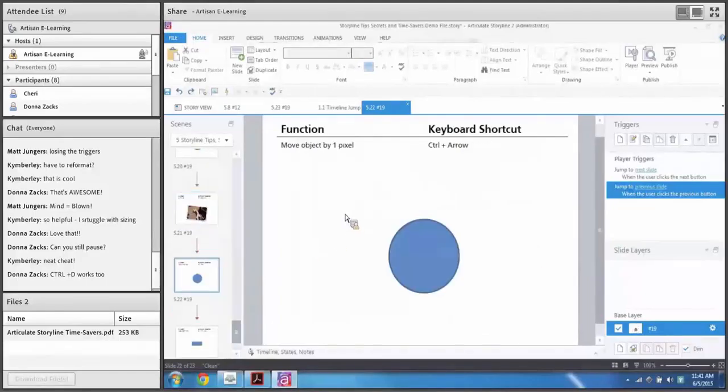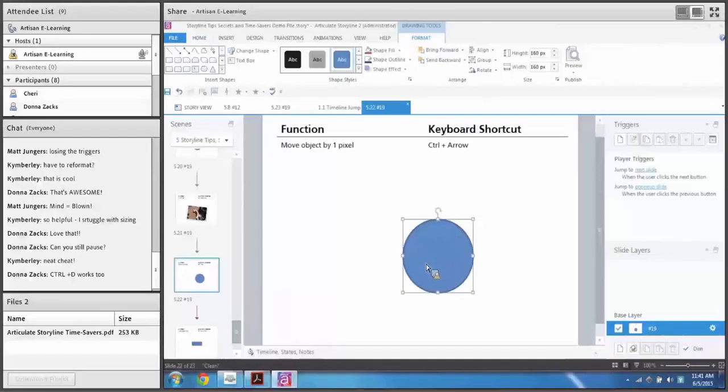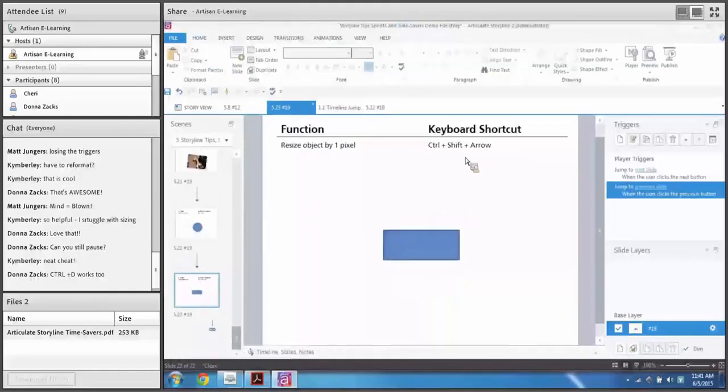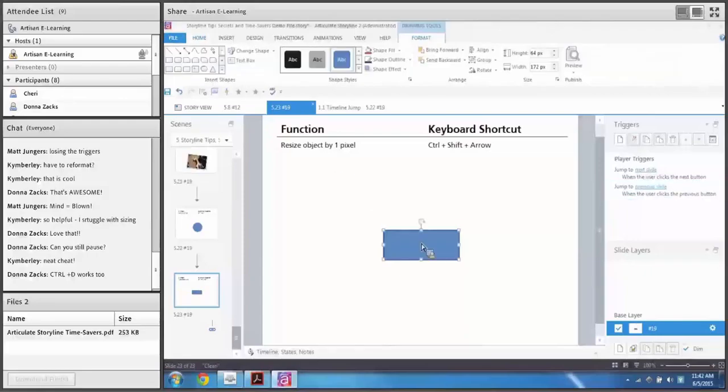I showed this earlier, moving objects by 1 pixel. So if you do Control and, again, it moves by 8 pixels by default, but Control, it'll move it by 1 pixel. So you can do some fine-tuned movements there. And then if you do Control-Shift with the arrow, it'll resize the object by 1 pixel. So if I hold Control-Shift, and start using my key buttons, you'll see it's resizing the object by 1 pixel. Pretty cool. Okay, so those are keyboard shortcuts.